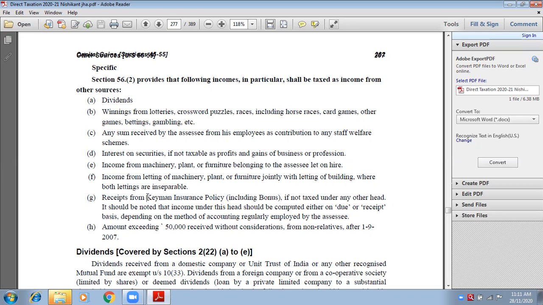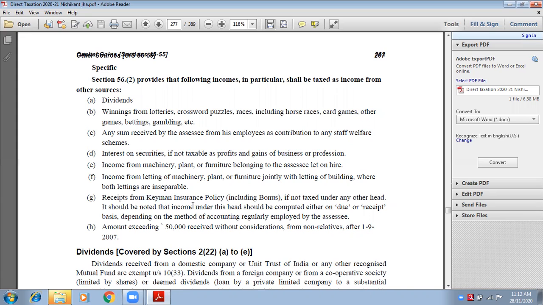Now, you will ask me, ma'am, what do you mean by Keyman Insurance policy? Keyman: a very important person of the business, of the house, of the project, of the company, of an organization, of an institution. Without a key, no lock can be opened, right? So key is very important. So who is a key man? A man who is very important for an organization, for a business, for a task, for a project.